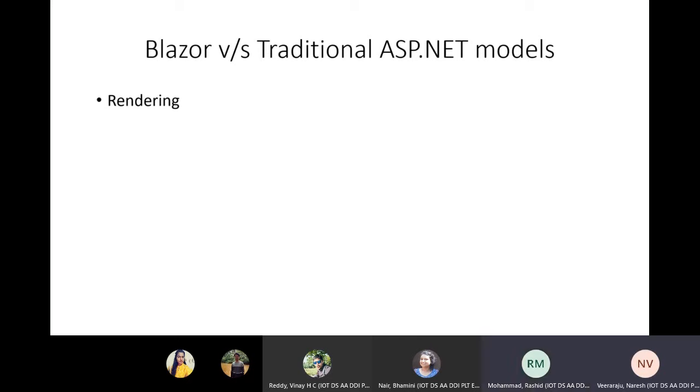I'll come to Blazor now. What is the difference in Blazor? Similarly, Blazor also has C# and HTML markup. In addition, we have seen that we have partial pages in ASP.NET MVC.